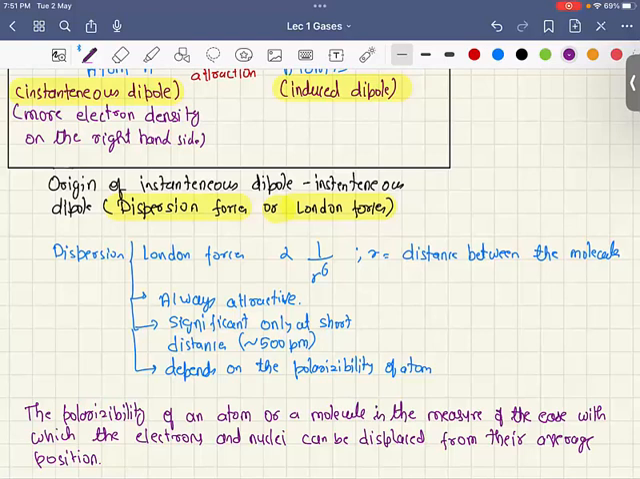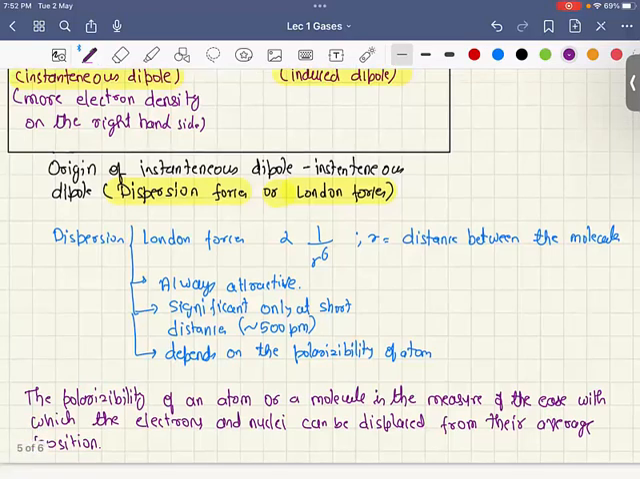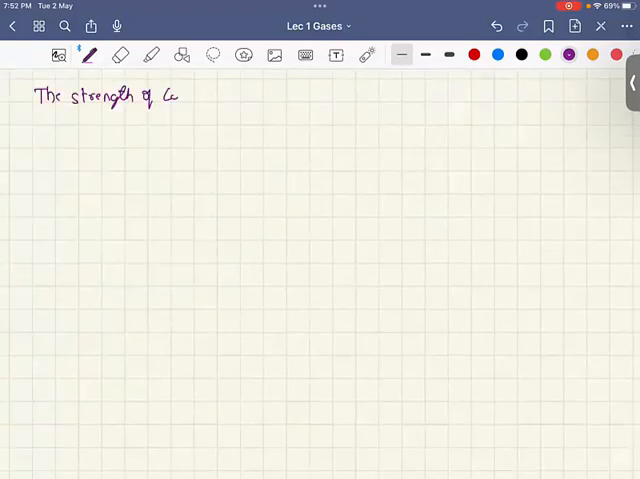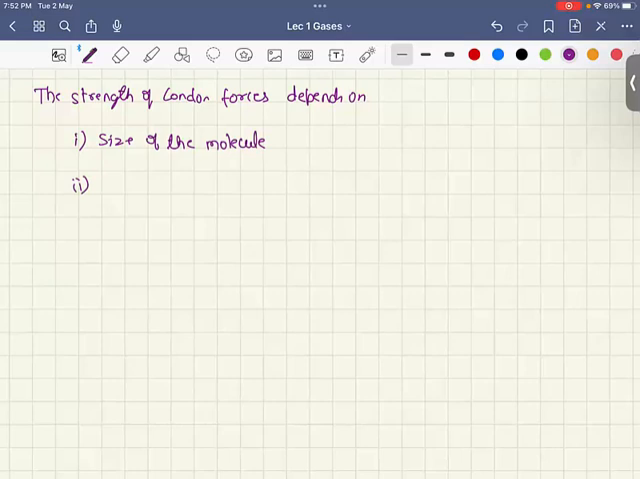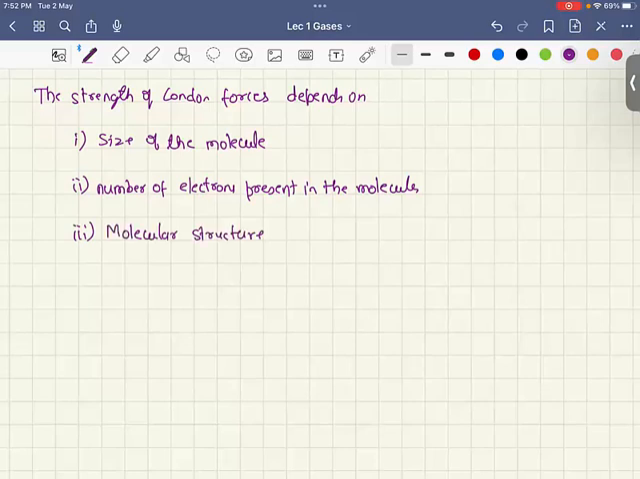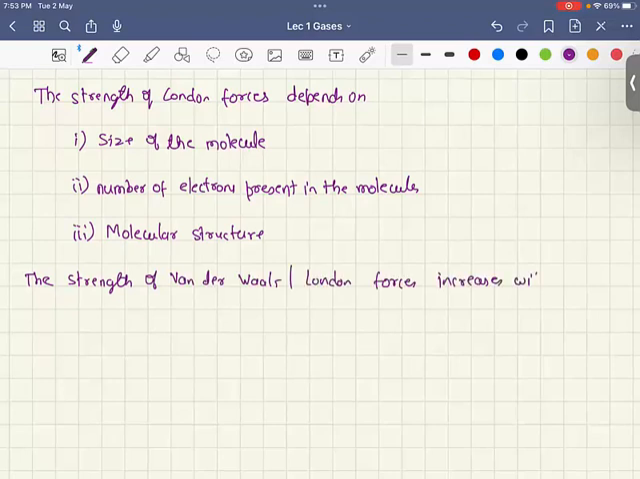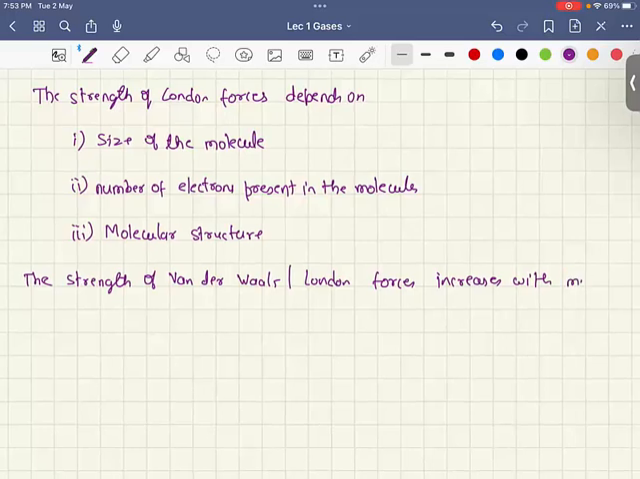These forces are responsible for condensation of noble gases. However, these are very weak forces, and the strength of London forces depends on various factors: first, the size of the molecule; second, the number of electrons present in the molecule; and third, molecular structure. For example, large molecules have much more diffuse charge clouds, hence there are greater chances of distortion. Therefore, the strength of van der Waals or London forces increases with increasing molecular size.